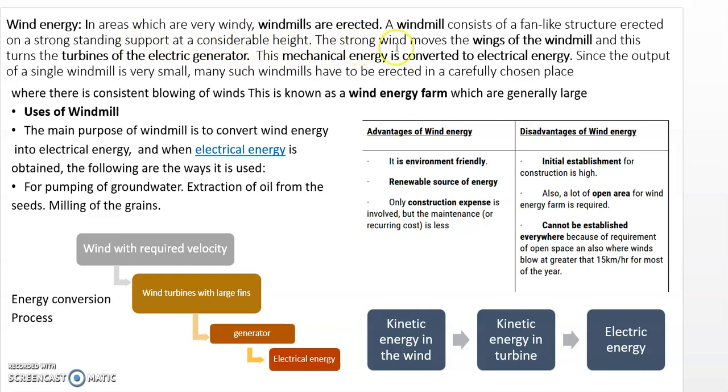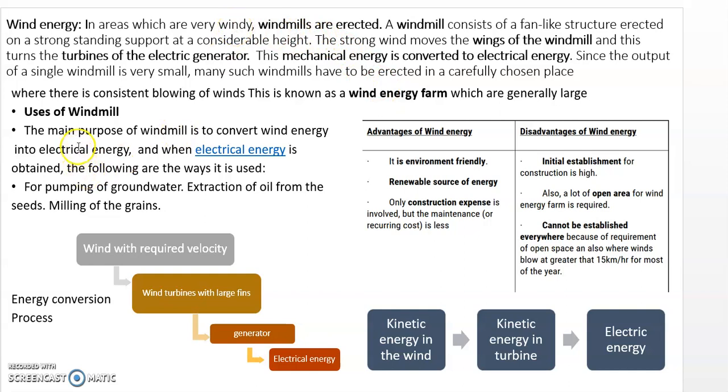The strong wind moves the wings of the windmill, and this turns the turbines of an electric generator. This mechanical energy is converted into electrical energy. Since the output is very small, many such windmills have to be constructed in a carefully chosen place, which is called a wind energy farm. For this an open space is required, and the other thing is the area should be windy.